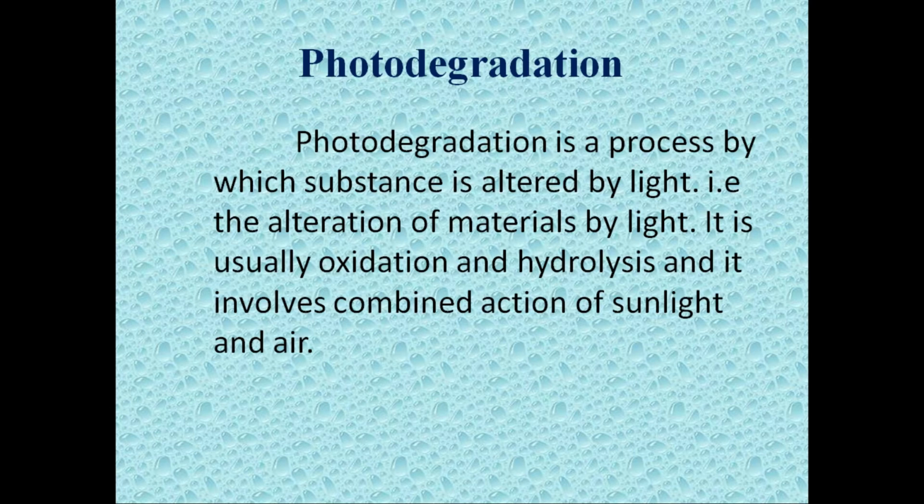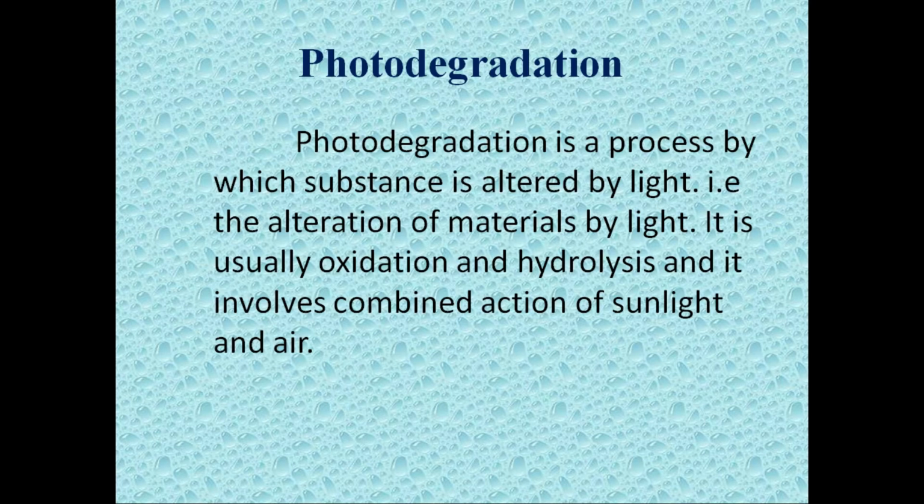Actually, photodegradation is the process by which a substance is altered by light, that is, alteration of material by light, and during this photodegradation the material will lose its original character and show certain other nature.